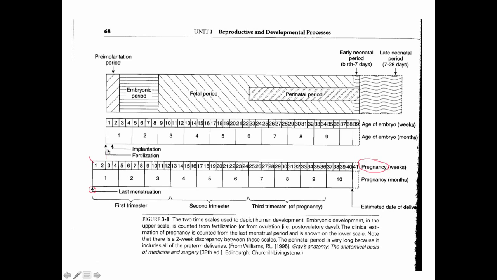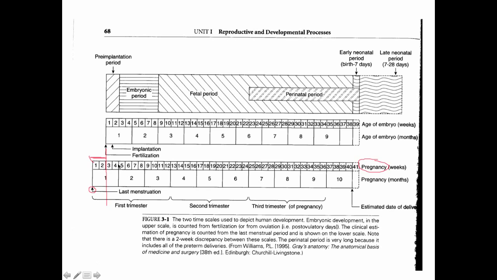Fertilization is happening halfway through the first month of pregnancy. So technically, the first 2 weeks of a woman's ovarian cycle, which includes the development of the oocyte, ovulation, and then leading up to fertilization, those 2 weeks where she's technically not pregnant at all are included in the weeks of pregnancy.